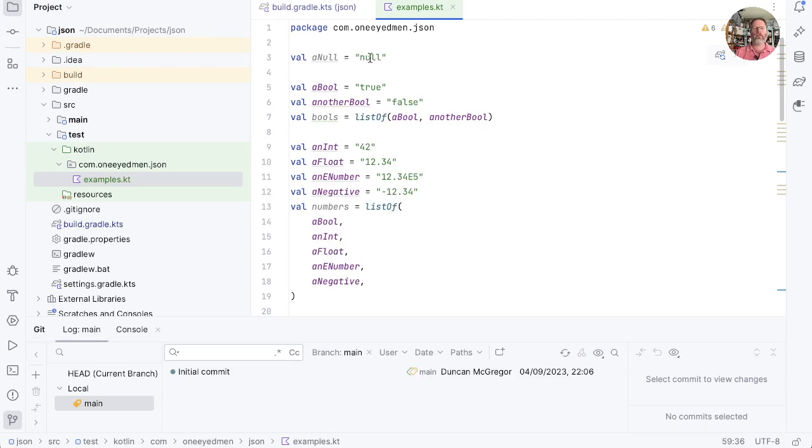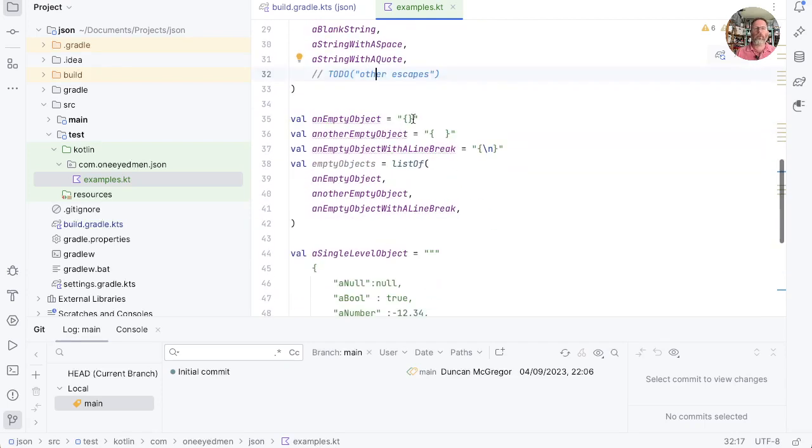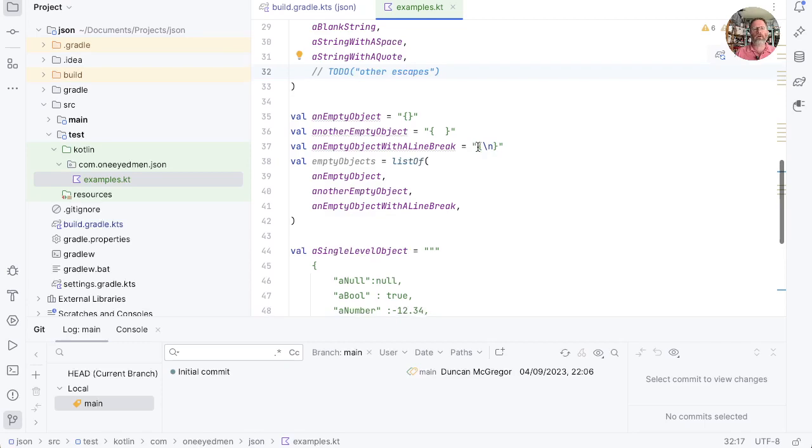So null is a valid JSON string. True and false are valid JSON strings. By the way, so are these things with white space around them. We'll need to worry about that at some point. There are different formats of numbers. There are different strings, including strings with embedded quotes and other escapes. There are different forms of empty objects with white space inside them, with a line break inside, and so on.